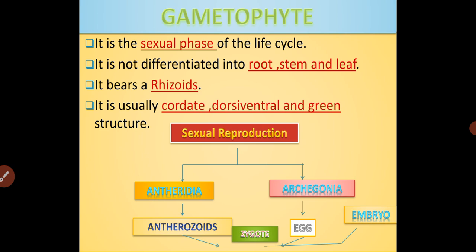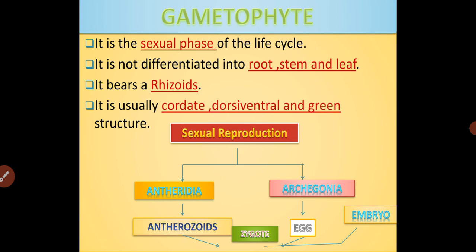Now let us move towards the next generation exhibited by the pteridophyte, and that is called the gametophyte. Gametophyte is very easy. It is the sexual phase of the life cycle. Here the plant body is not differentiated into root, stem and leaf. Therefore, the fixation is carried out by the special structure called the rhizoids. These plant bodies are usually cordate, nothing but heart-shaped in nature, dorsiventrally flattened. That is, the plant body can be differentiated into dorsal and ventral regions, and is usually green in nature.